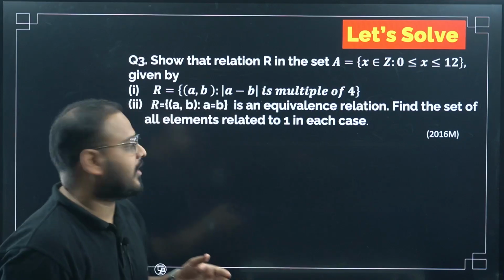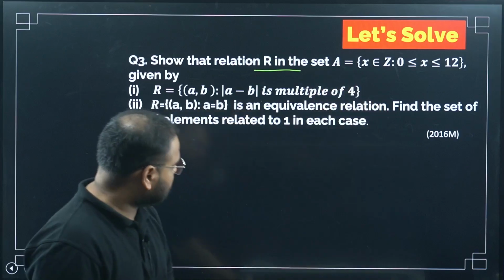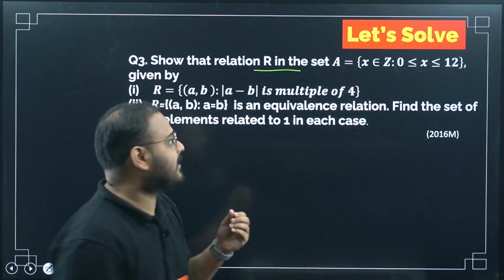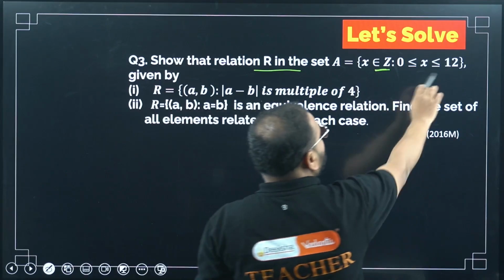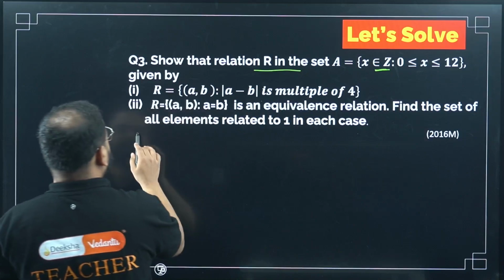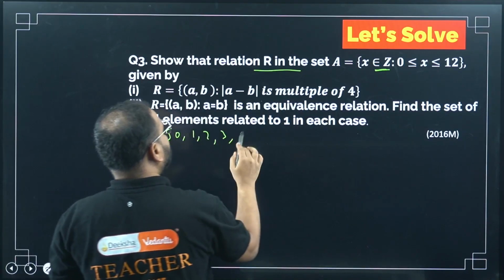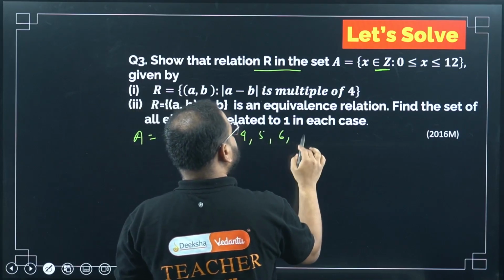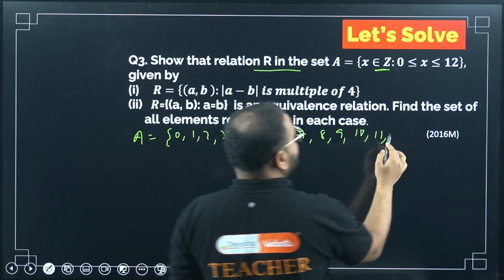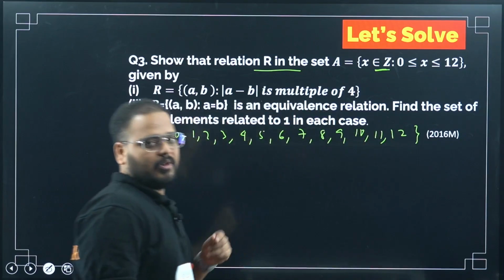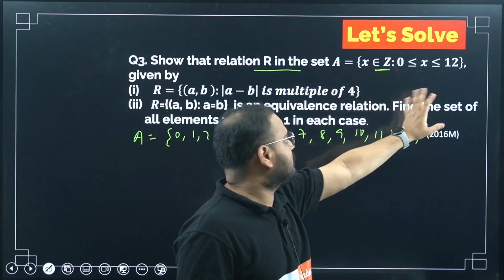Again, a different variety of question I have taken. The relation R in set A. Set A is defined like this. Please look at this. What does Z mean? Integers from 0 to 12. Let's write set A: all the elements 0, 1, 2, 3, 4, 5, 6, 7, 8, 9, 10, 11 and 12. Correct.